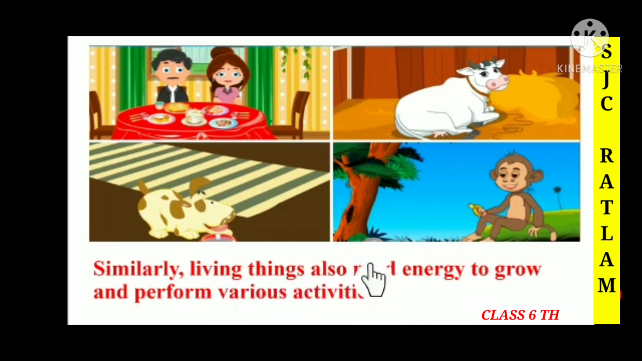Living things also need energy to grow and perform various activities. In the first picture, we can see human beings. They get energy when they eat food. In the next picture we can see an animal, the cow. A cow gets energy when it eats grass or hay. A dog gets energy when it drinks milk and eats bread or chapati, and a monkey gets energy when it eats bananas. So children, all living things get energy when they eat food, and they need energy to grow and perform various activities.